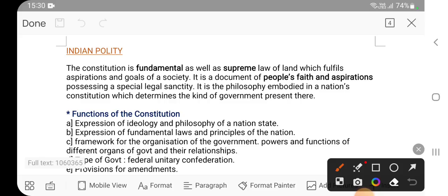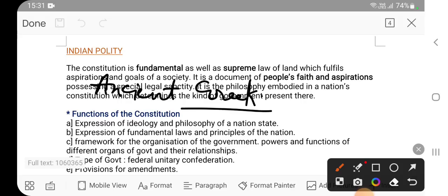Now if we analyze the root of the word polity, that is, where the word originated from, it has its root in ancient Greek time. Why are we referring to ancient Greek time?